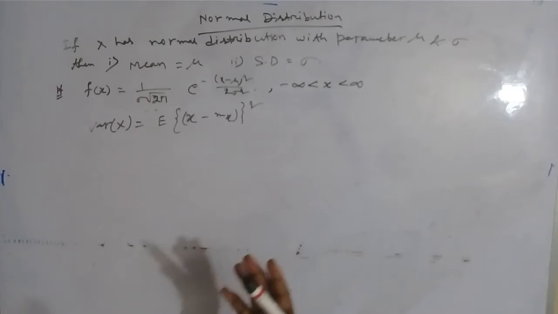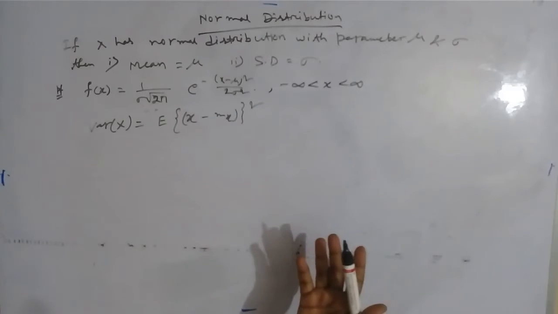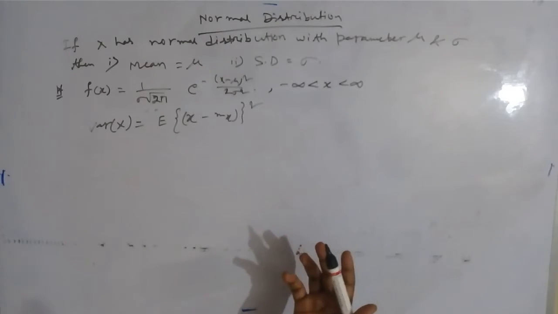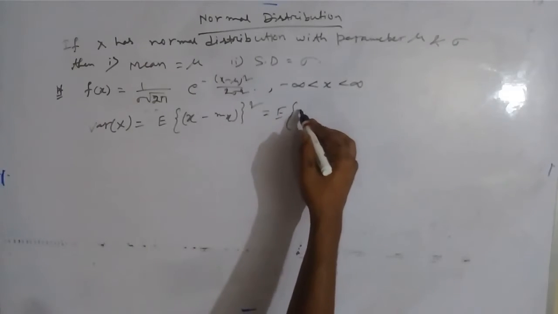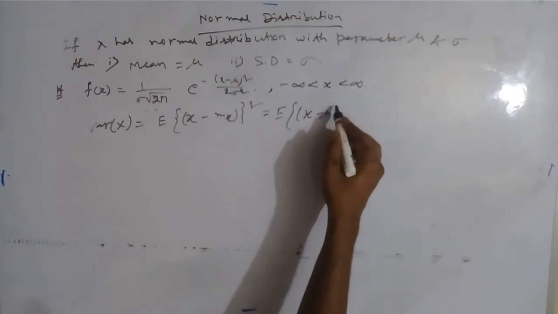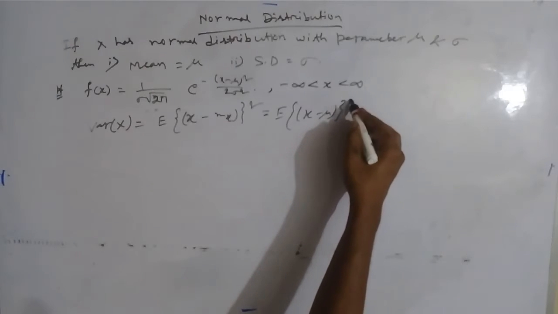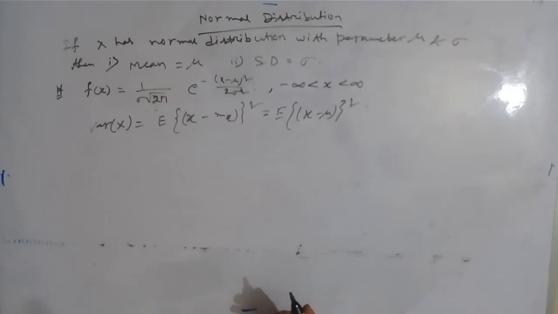Here we have just found out that mx is mu. So we put the value of the mean, and we will now find the expectation of (x minus mu) whole square.